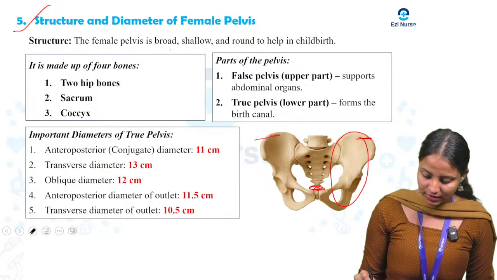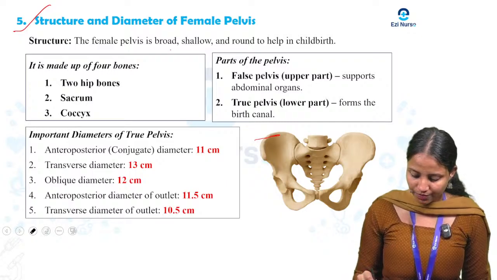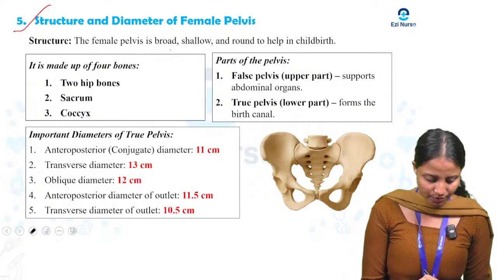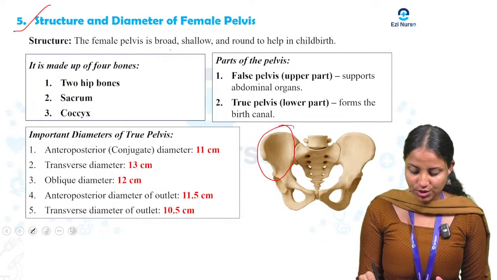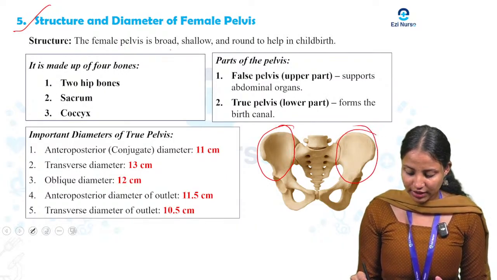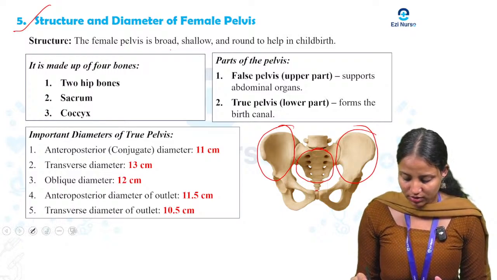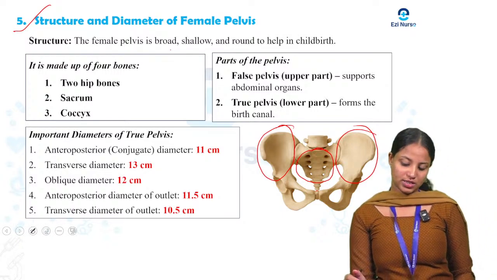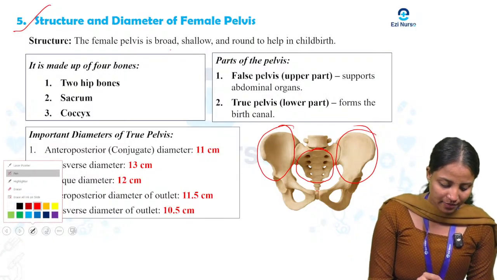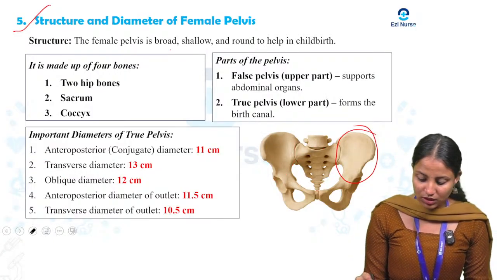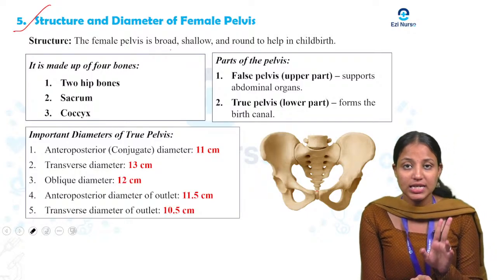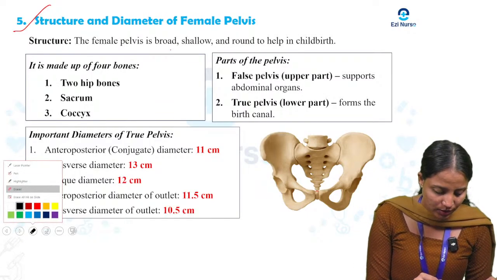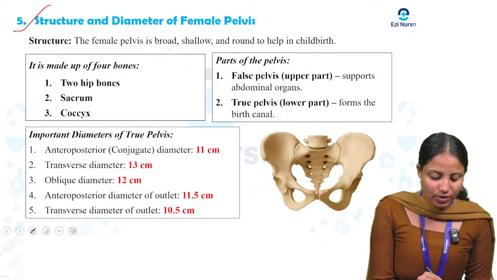I will show it once more so it is clearer. You can see the 2 hip bones. Then this we call the sacrum. Then this part is known as the coccyx. So that is 4 parts, because we are counting the 2 hip bones, 1 sacrum and 1 coccyx.